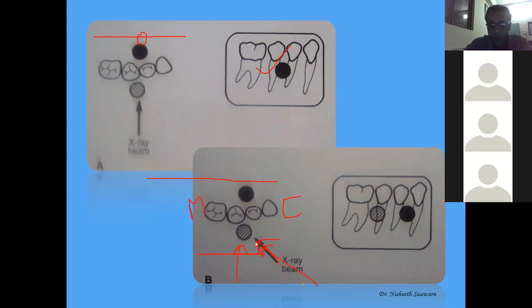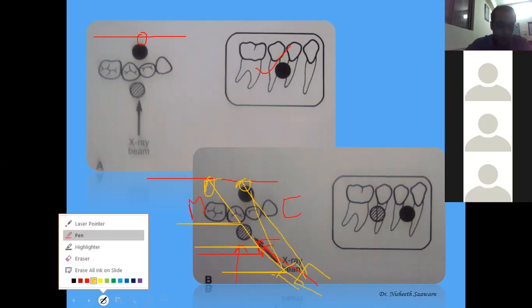If I see from the mesial direction, the shadow of this will be formed over here, somewhere near this molar tooth. And since the X-ray source is coming from a different place, the shadow of this will be formed over here. Somewhere here, or actually if I see from here, this means the shadow of this is formed here. I'll show you.